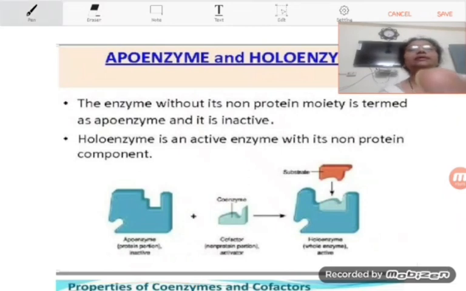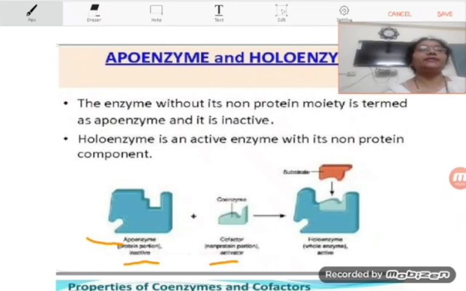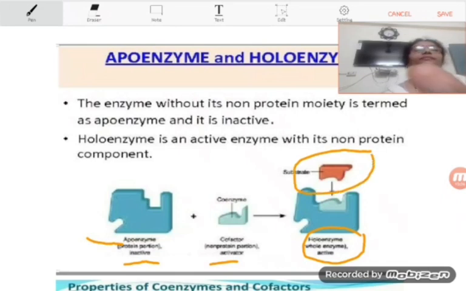So students, we can see here that the apoenzyme, which is a proteinaceous part of the holoenzyme and which is actually inactive, when it combines with cofactor, that is non-proteinaceous part of the enzyme, but it is an activator. So when these both get combined, they form holoenzyme, which becomes active to work or function on the specific substrate.